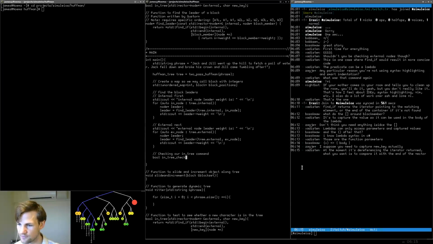Is it with the end of the vector? At the moment, it's dereferencing the iterator returned. What you want is to compare it with the end of the vector. Okay.